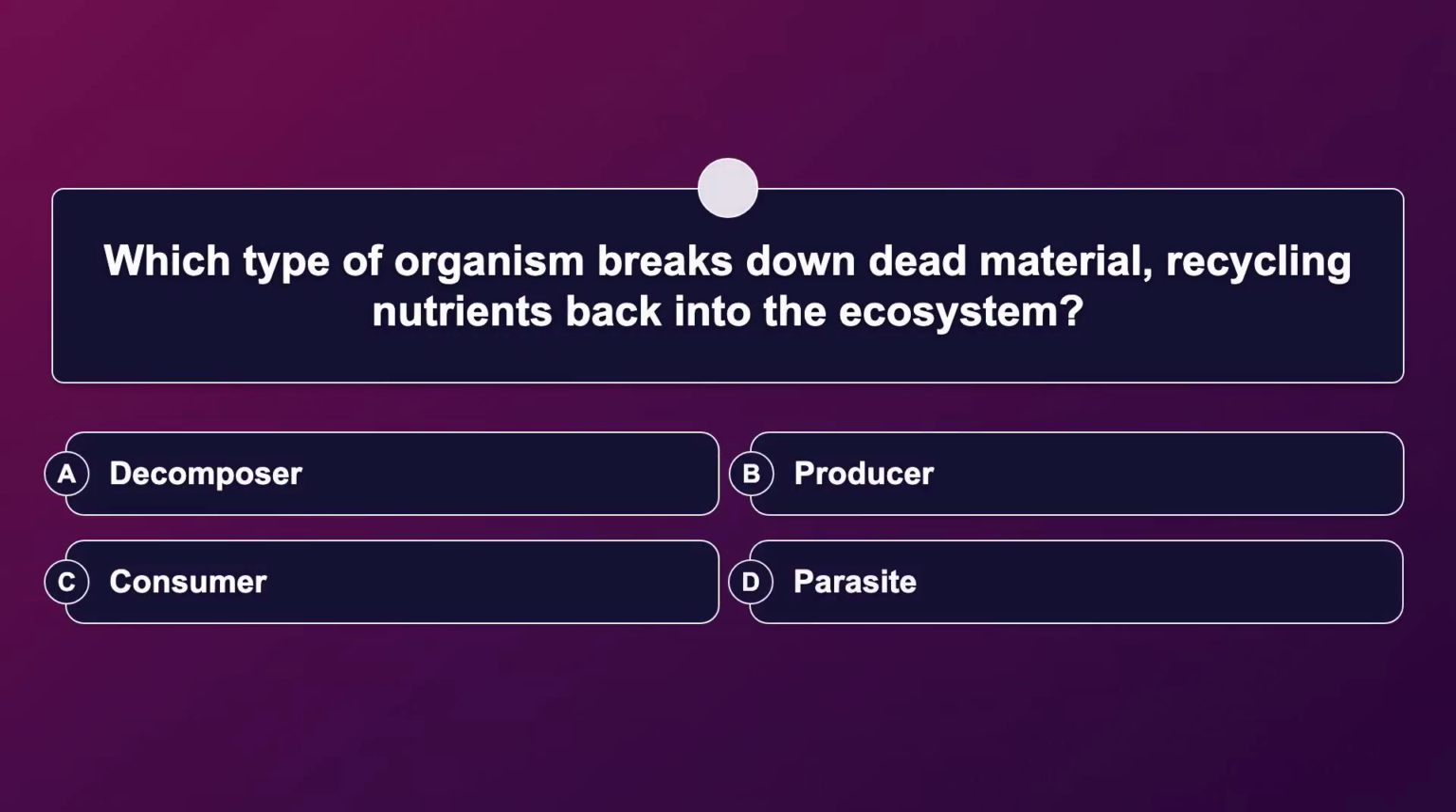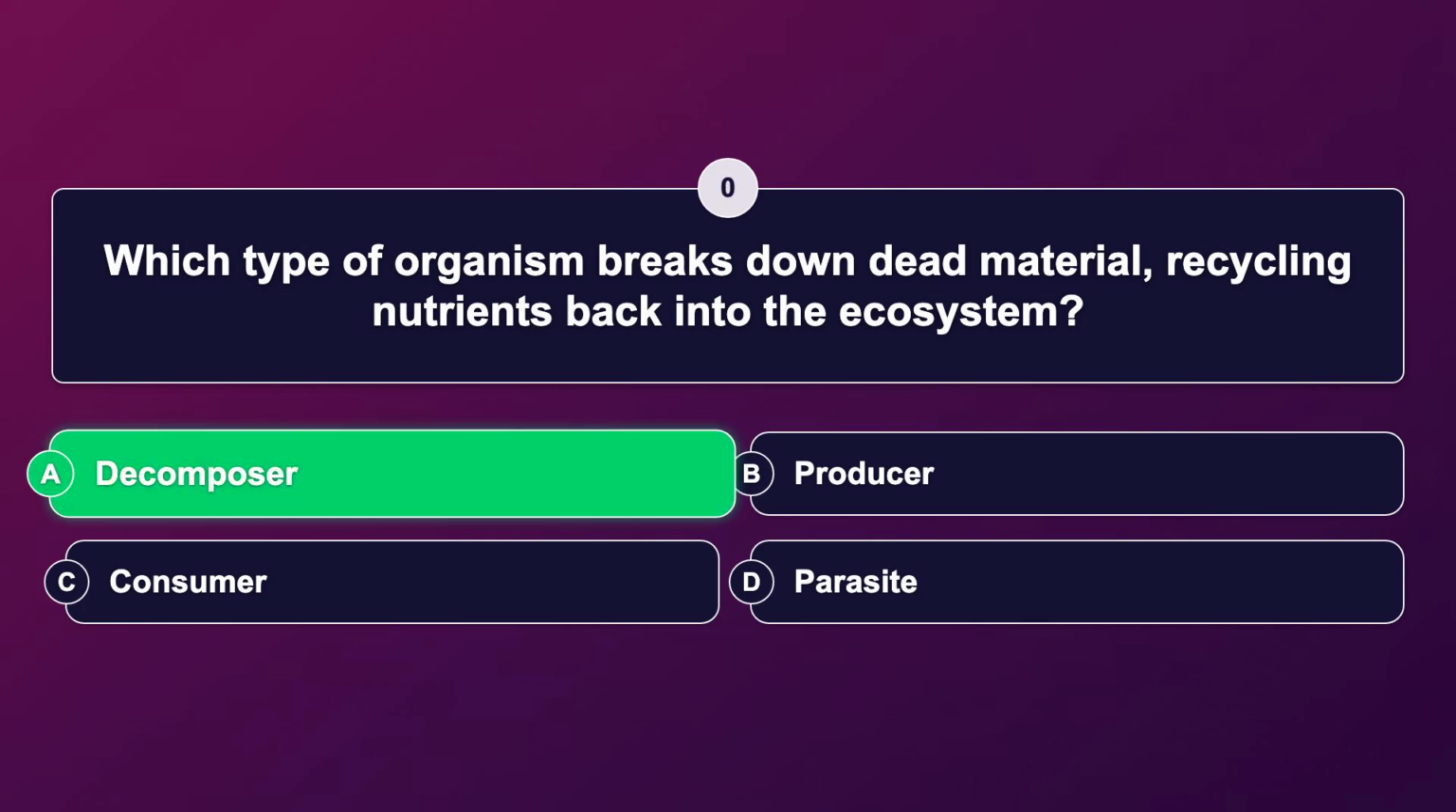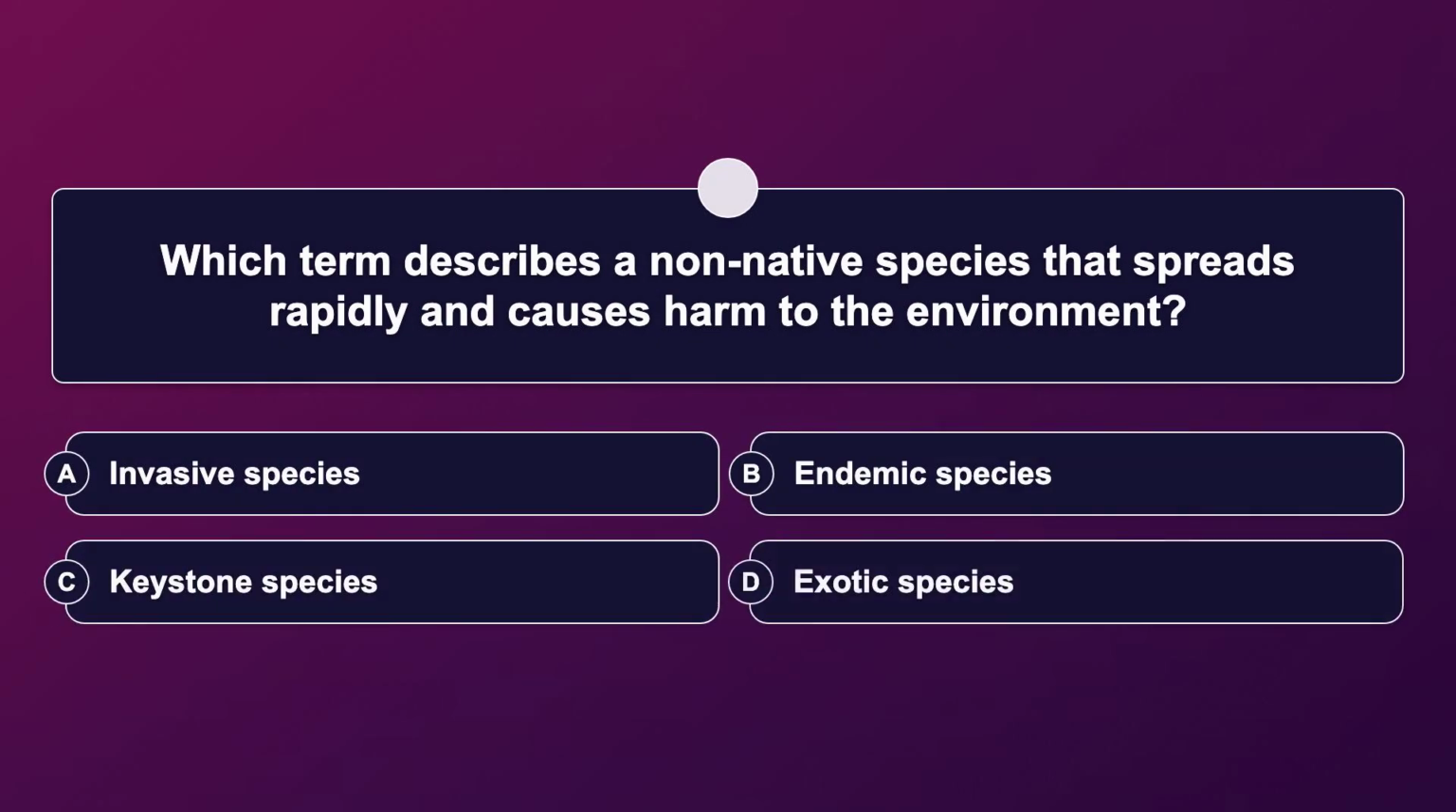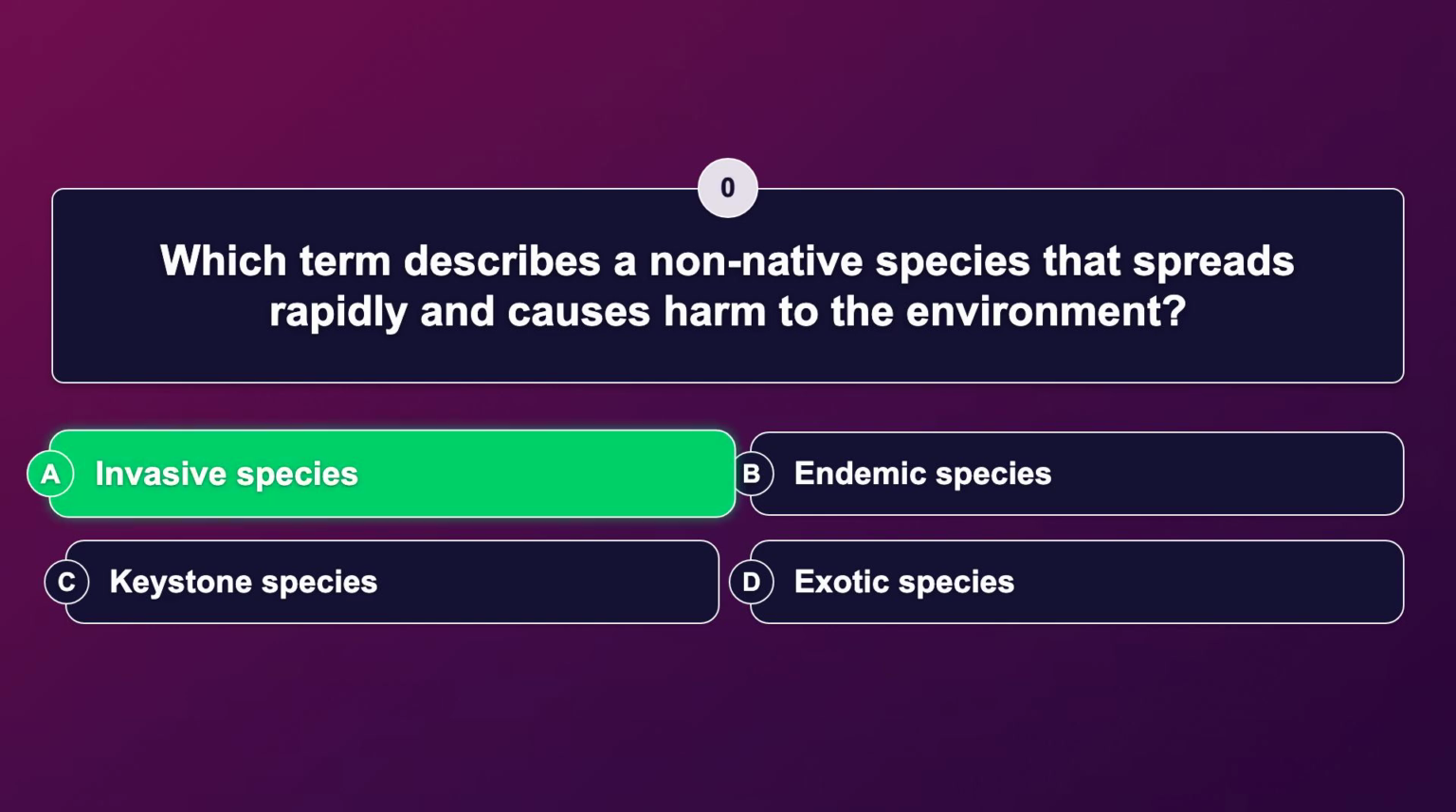Which type of organism breaks down dead material, recycling nutrients back into the ecosystem? The correct answer is decomposer. Which term describes a non-native species that spreads rapidly and causes harm to the environment? The correct answer is invasive species.